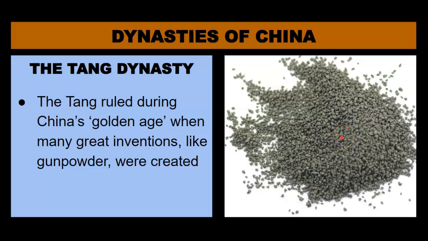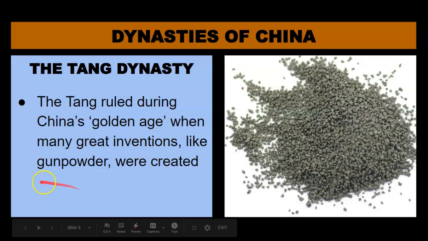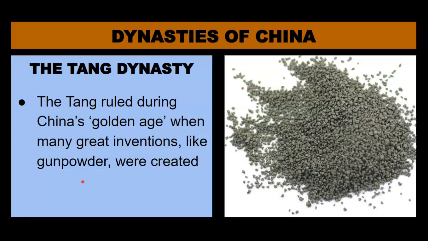And later, people figured out how to stuff it into a tube and light it on fire, and it would explode and fire a projectile, and that became the first rudimentary guns, and they were built on gunpowder. So, in the Middle Ages, the second great dynasty during that time, during the golden age of Chinese learning, saw the invention of gunpowder. Now, here's a question that you're going to be asked when you get to the activity in part 2 of this lesson.